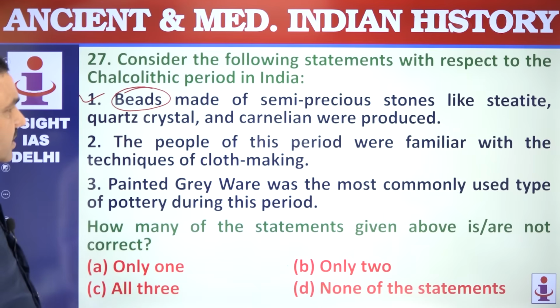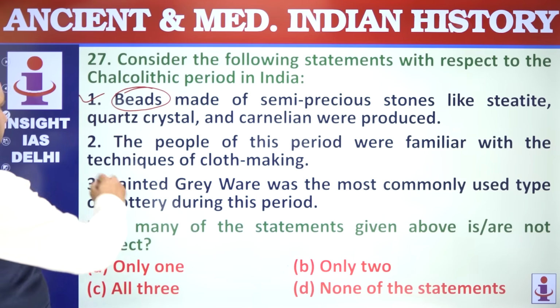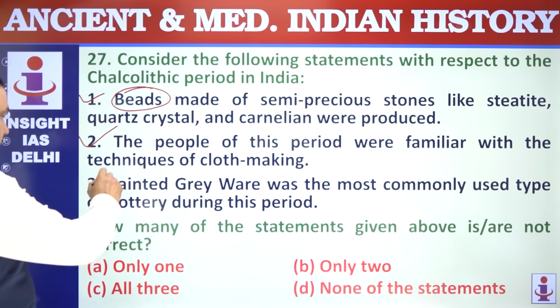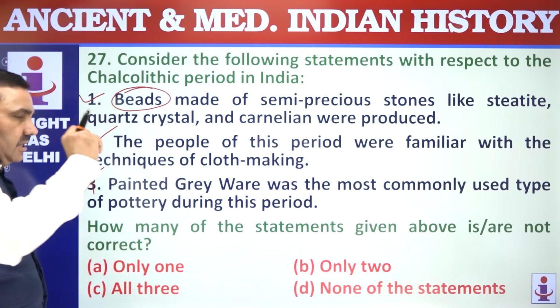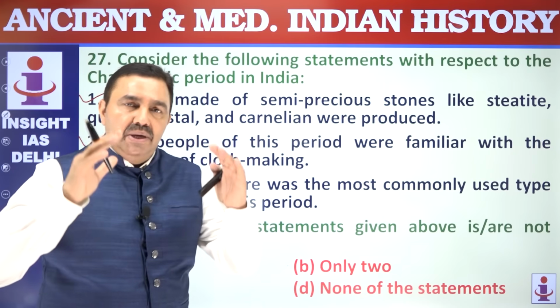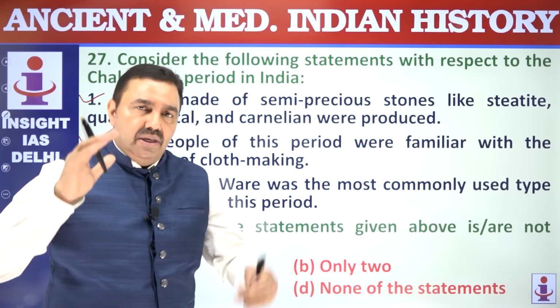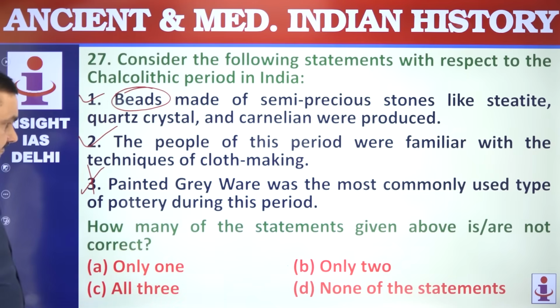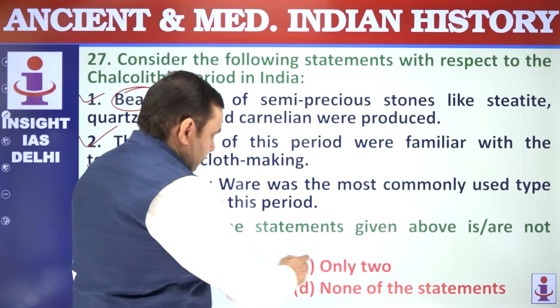The people of this period were familiar with the technique of cloth making. Of course, they were weaving cloths. Painted grayware was not used here. Painted grayware was the typical pottery of the later Vedic age. PGW or painted grayware was used during the later Vedic age. 1 and 2. Only 2.